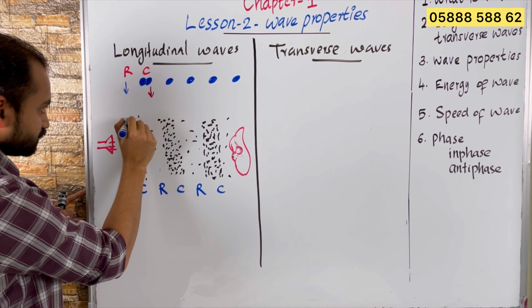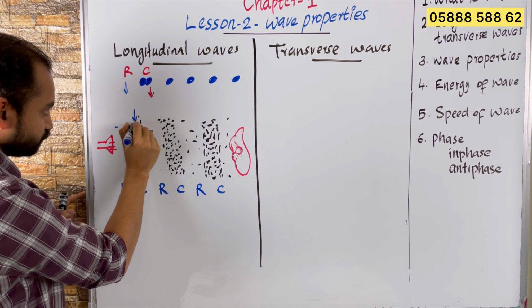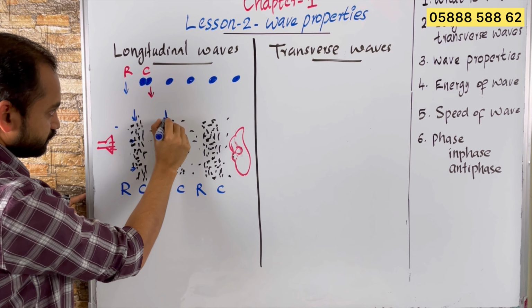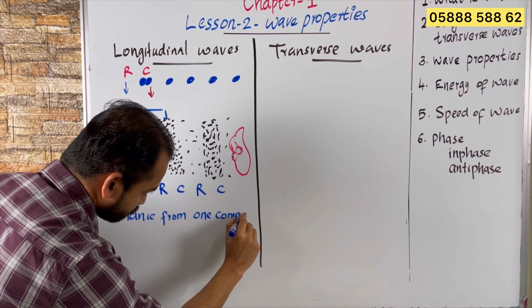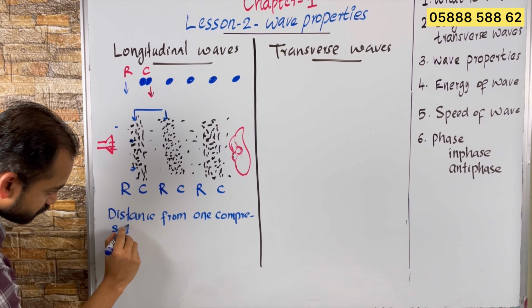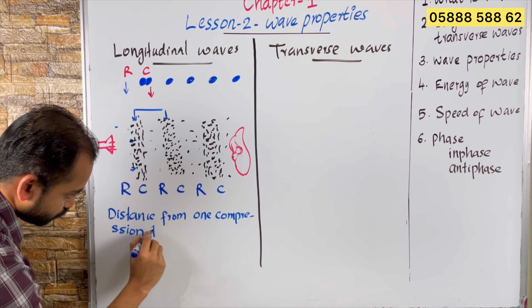I will take the distance from the middle of one compression to the middle of the next compression. That distance is called wavelength. So the distance from one compression to the next compression, or the distance from one rarefaction to the next rarefaction.